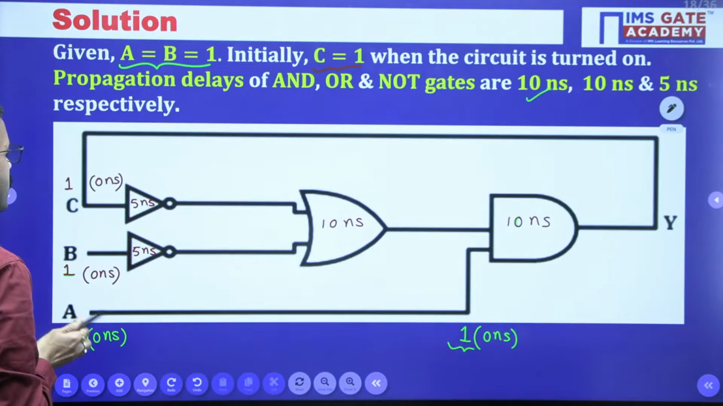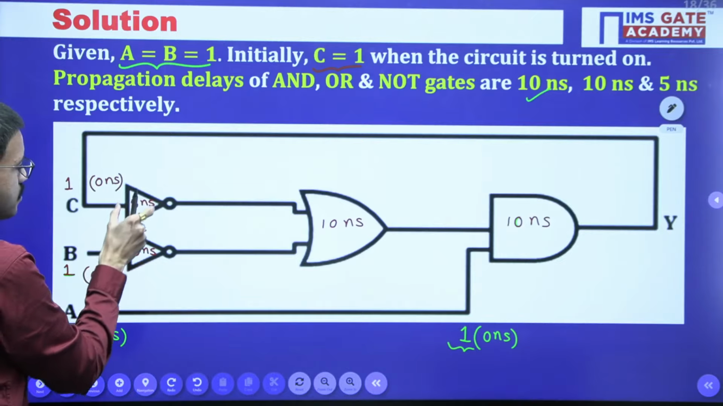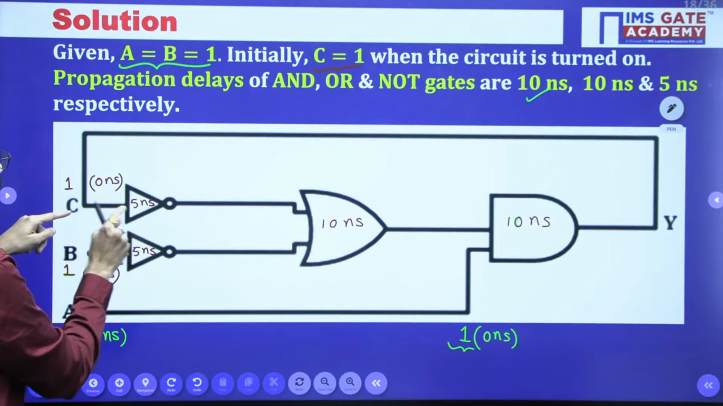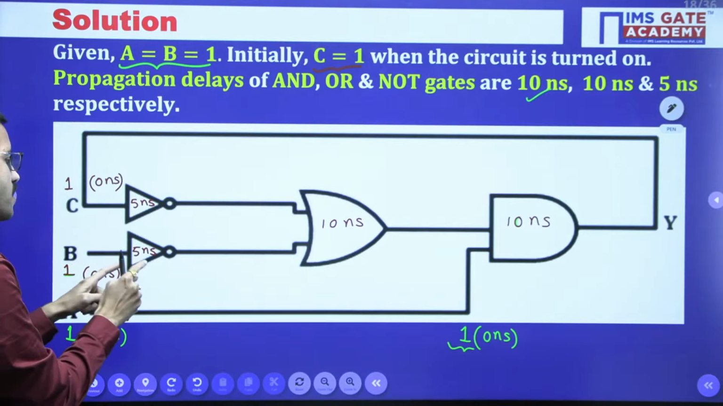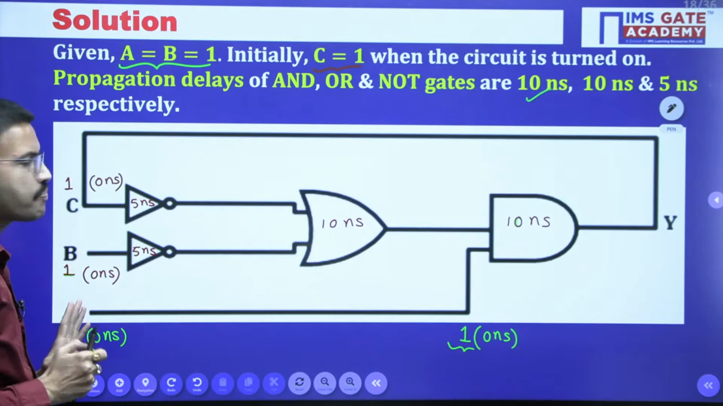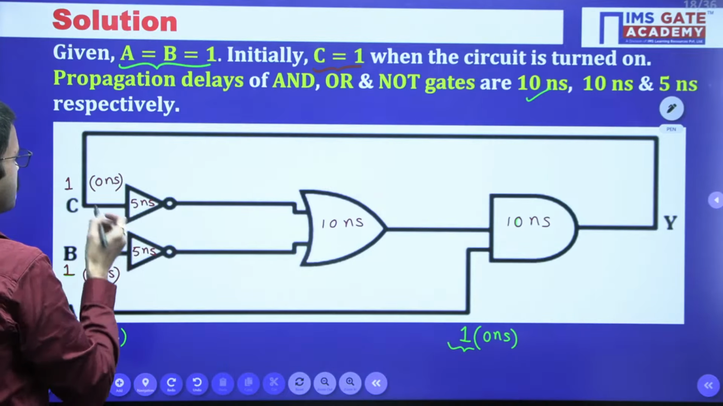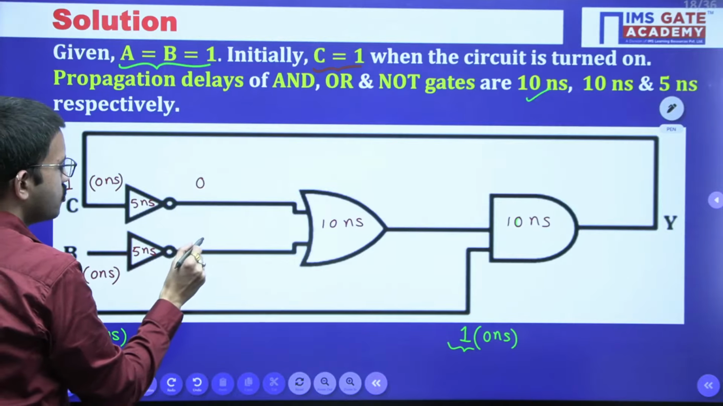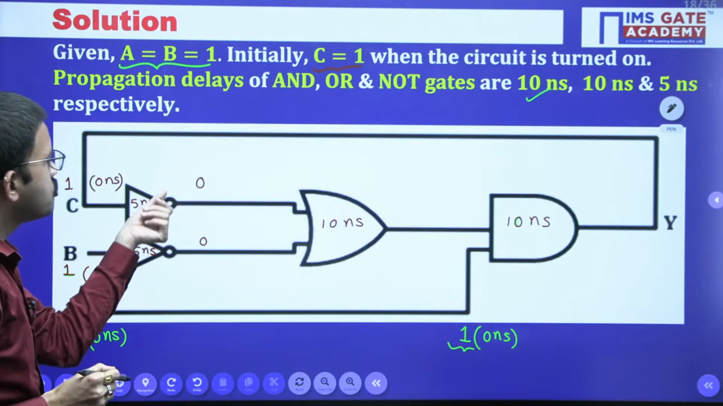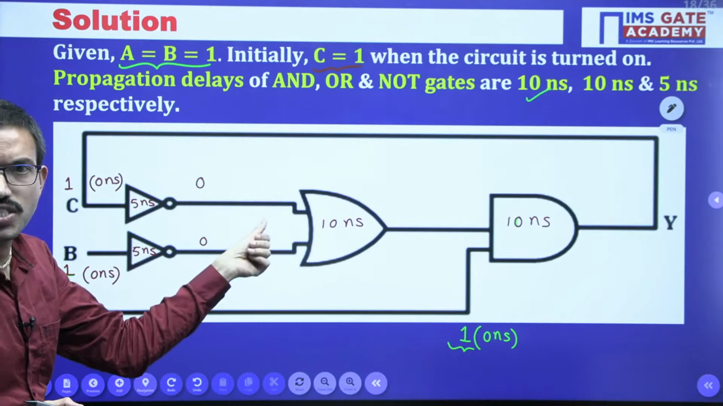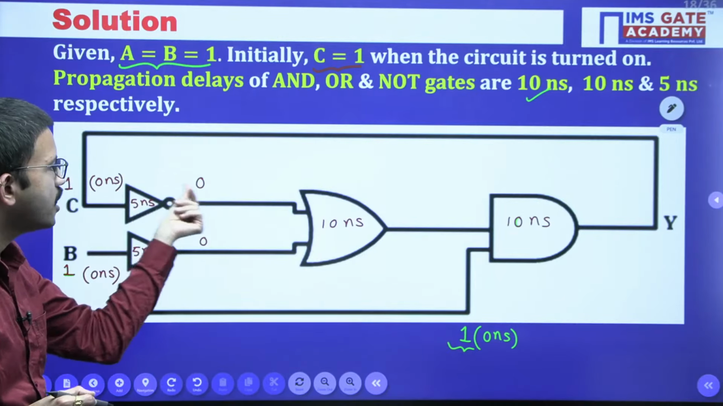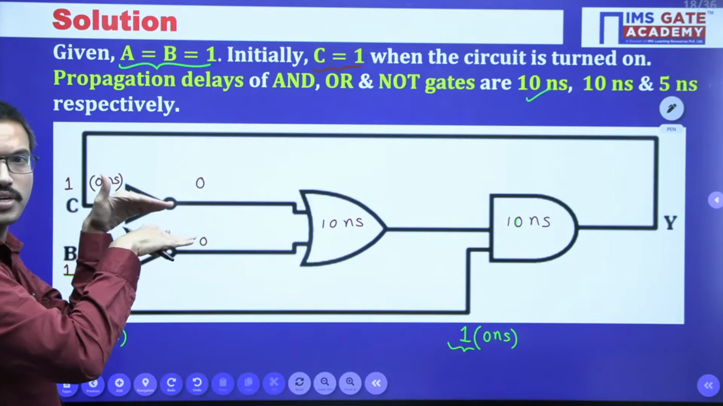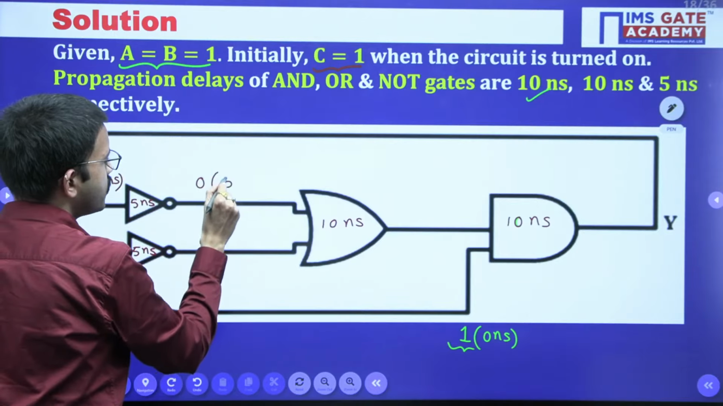Now just observe here, both the gates are NOT gates, and we have applied the input to this NOT gate at 0 nanosecond. Similarly, for this NOT gate also, the input is at 0 nanosecond. Now, to get the valid output, the complement of 1 gives 0, and here also the complement of 1 gives 0. But you will get this 0 at 5 nanoseconds because this NOT gate has a propagation delay of 5 nanoseconds. Similarly, this NOT gate also produces at 5 nanoseconds because these two are parallel paths, right? So at 5 nanoseconds we are getting both.